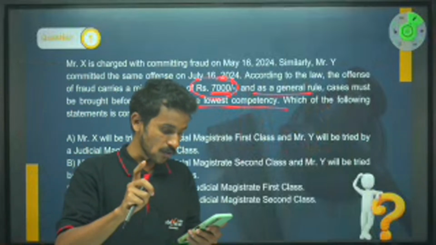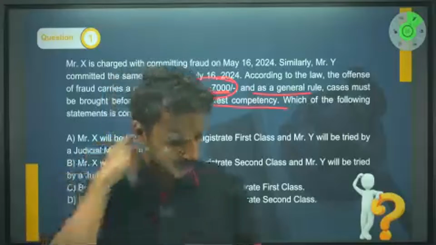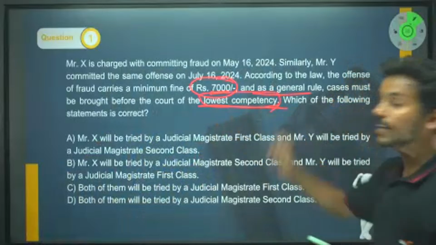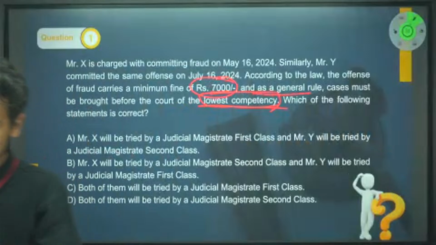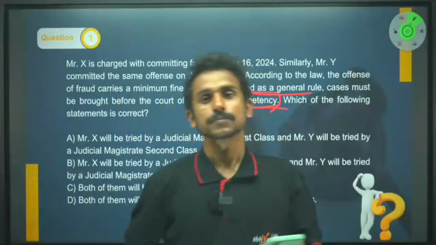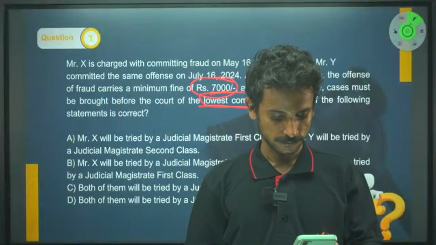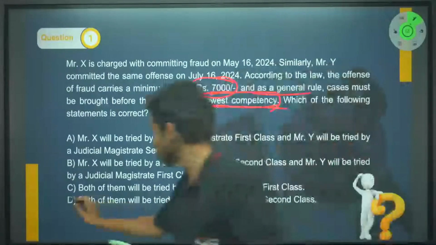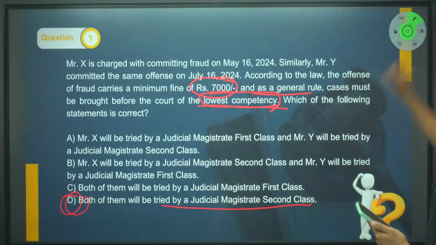In that case, you will move to a court which is, look here, of lowest competency. Accordingly, in terms of competency, which will be lower? First class court or second class court? Second, right? So what should be the answer then? It should be both of them will be tried by judicial magistrate second class, right?